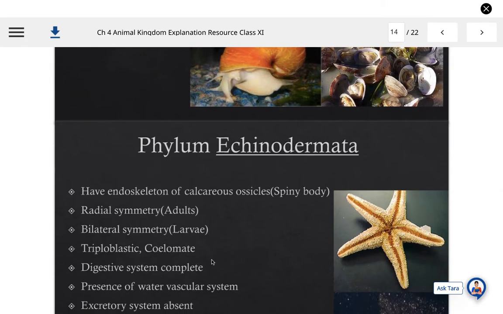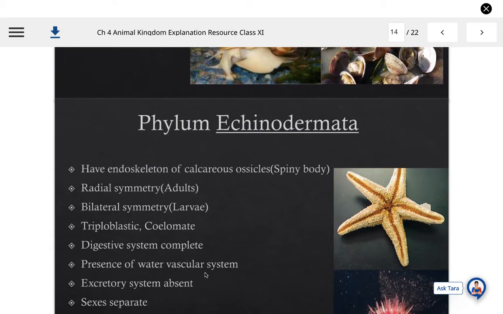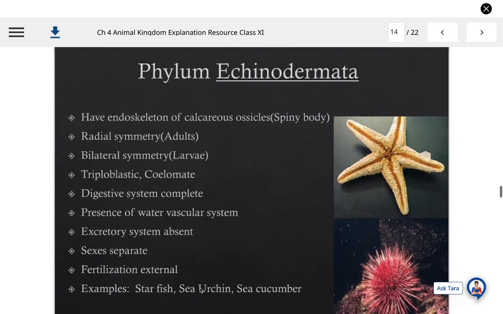On the basis of germinal layers they are triploblastic, and coelomates because of the presence of coelom. Digestive system is complete. Presence of water vascular system is one of the important special features, and excretory system is absent. Sexes are separate. Fertilization external. Examples are starfish that you can see here, sea urchin, which is this picture, and sea cucumber.